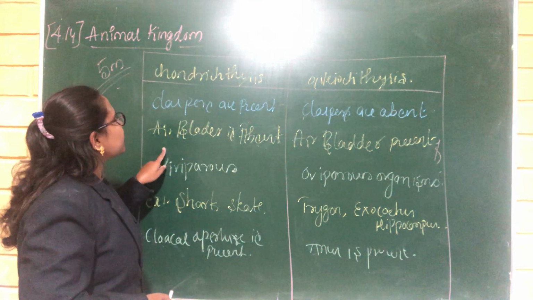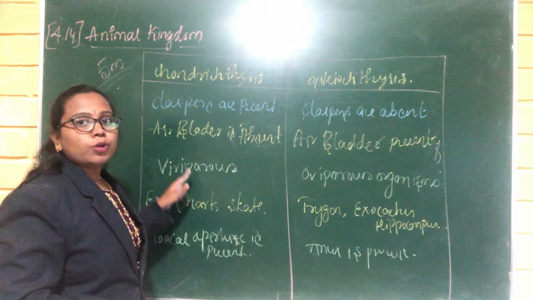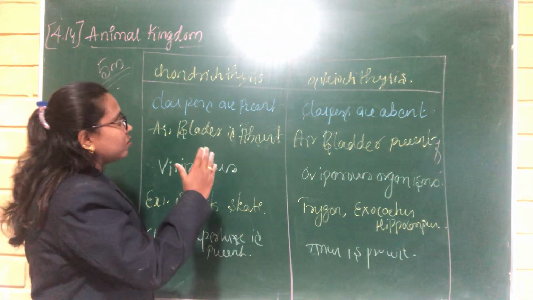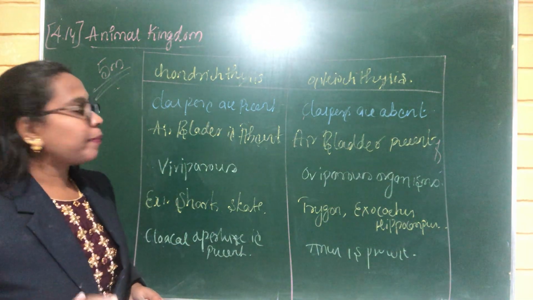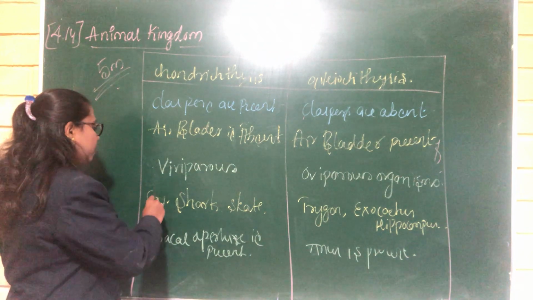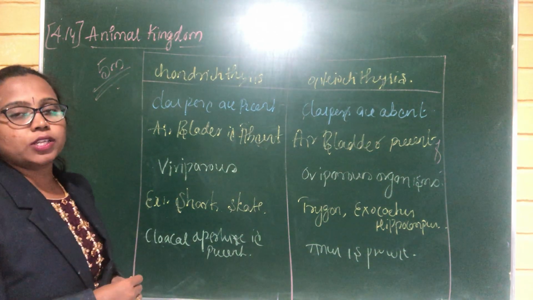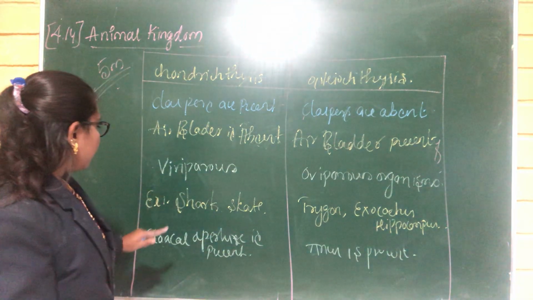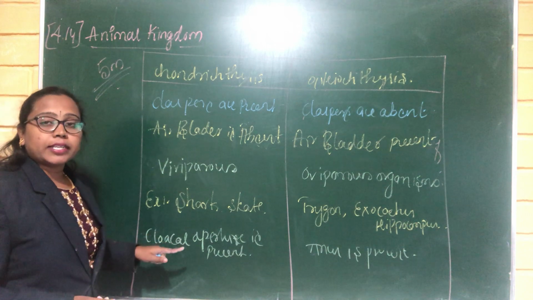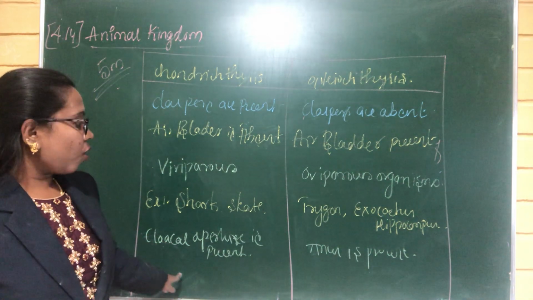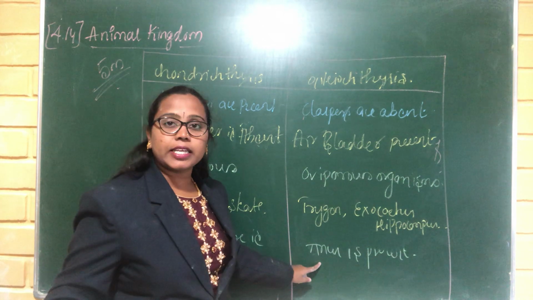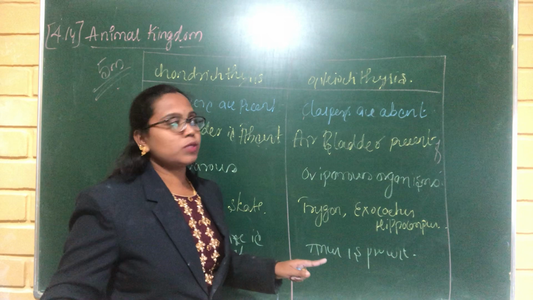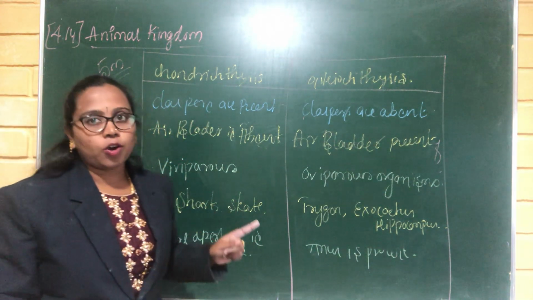The air bladder is absent, so they are constantly swimming inside the water, and in the Osteichthyes the air bladder is present. They are viviparous in nature and oviparous in nature. In the Chondrichthyes, the alimentary canal opens outside by the cloacal aperture, but in the Osteichthyes the alimentary canal opens outside by the anus. These are all the differences between Chondrichthyes and Osteichthyes.